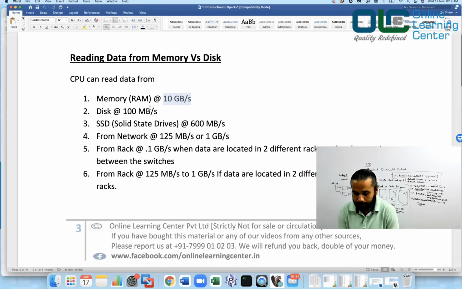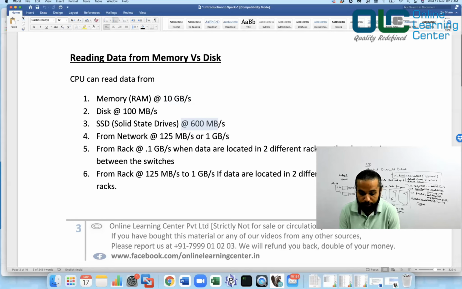Now, similarly, the disk can read at the speed of 100 MB per second. Again, if you have an SSD, a solid state drive, these days everybody is using SSD, and we say that SSDs are fast. The reason is that they can be read at the speed of 600 MB per second.